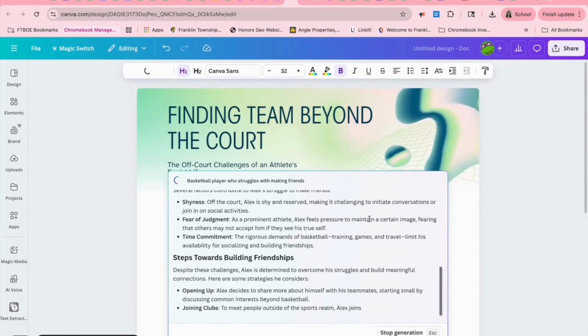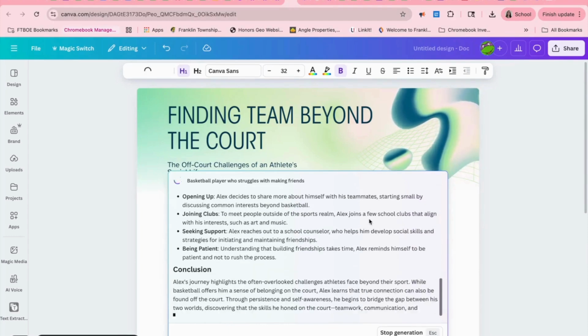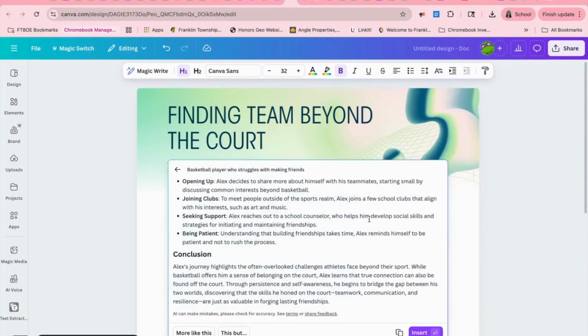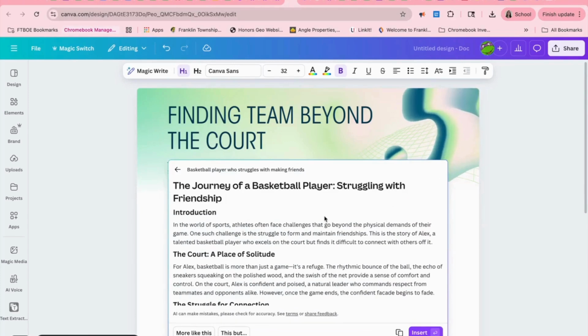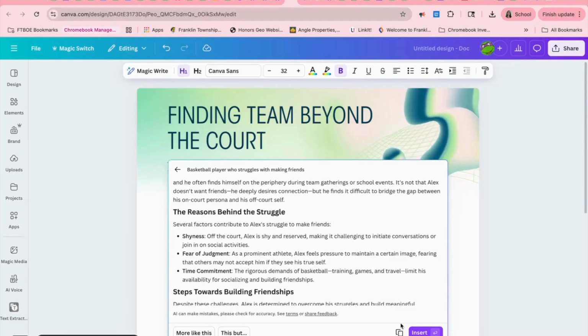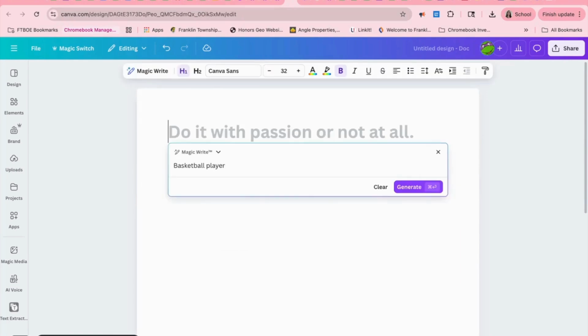Now notice this is my idea, but I didn't really clarify what I wanted from it. So maybe if I had clarified that I wanted a story or an essay, it would add more to it, but this gave me some ideas. If I didn't like this, I could start again and rewrite it.